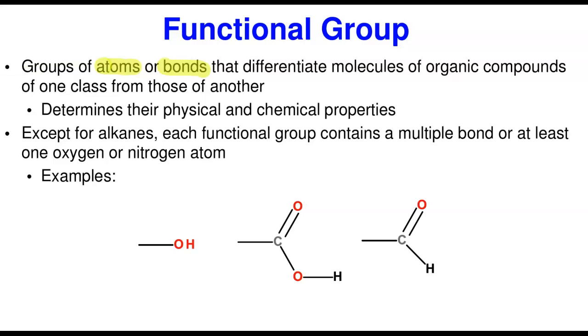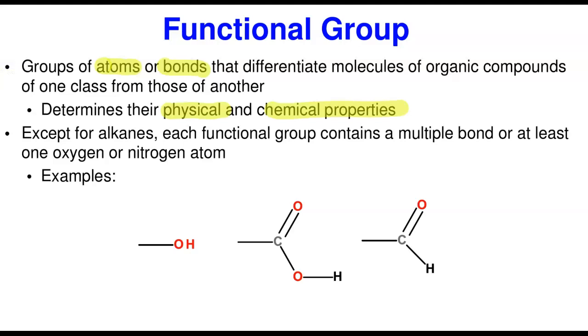If we see an organic acid, a carboxylic acid, we know it has COOH as its functional group. So they are actually what identifies this class of organic compound. And not just that, they also determine both their physical and chemical properties. These particular bonds will tell us whether this is a polar bond or not. If it's a polar bond, there's the probability that it's going to be soluble in water. And then there's the probability that it's going to have a higher boiling and melting point.